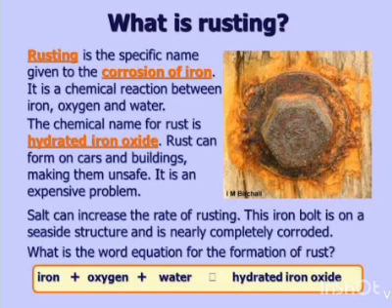Suppose any iron object like bolts, cars, railings, windows, grills, iron chair, iron table, etc. is placed in a damp area or in water. A damp area also contains moisture or water vapors. Thus, a damp area provides air and water both.